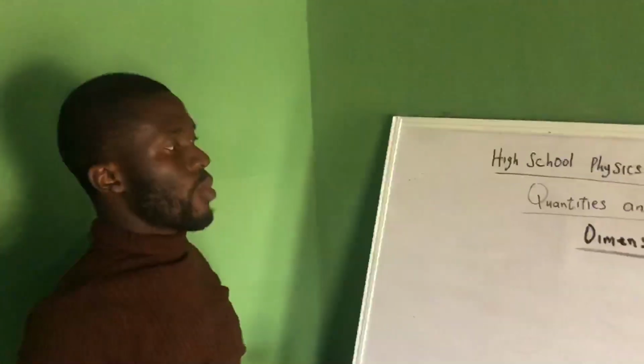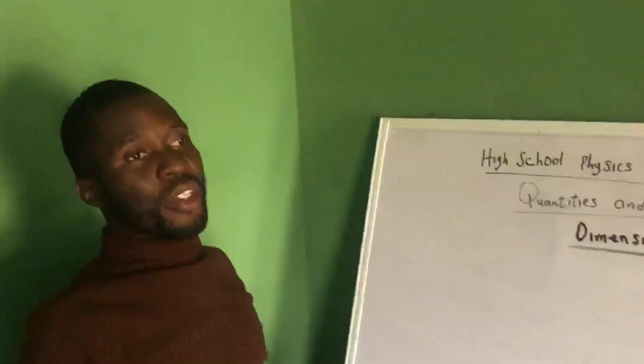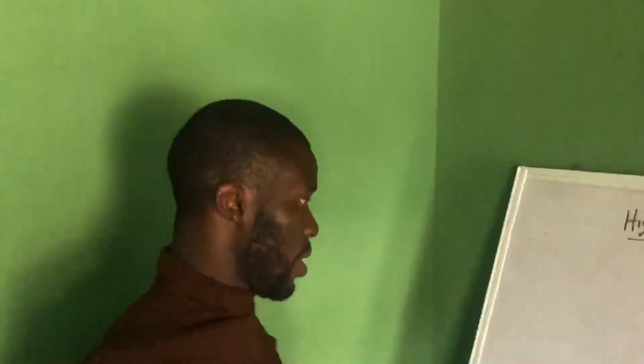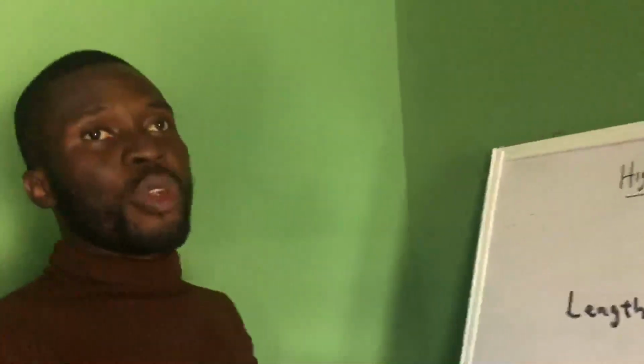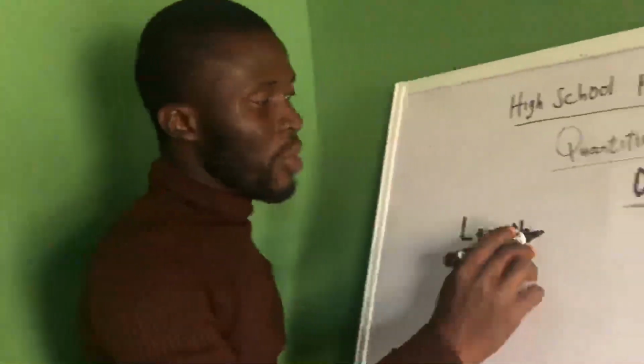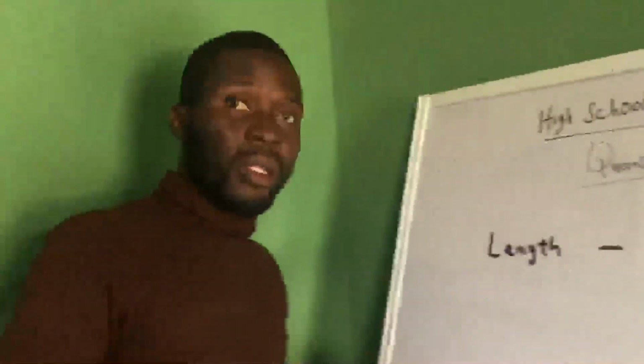Now let's talk about dimension analysis. At this junction, we just need the dimension of three things. The length. We know the unit of length as meter. There's a difference between units of length and dimension of length. The unit of length is meter. Now, what's the dimension of length? The dimension of length is L, capital letter L.